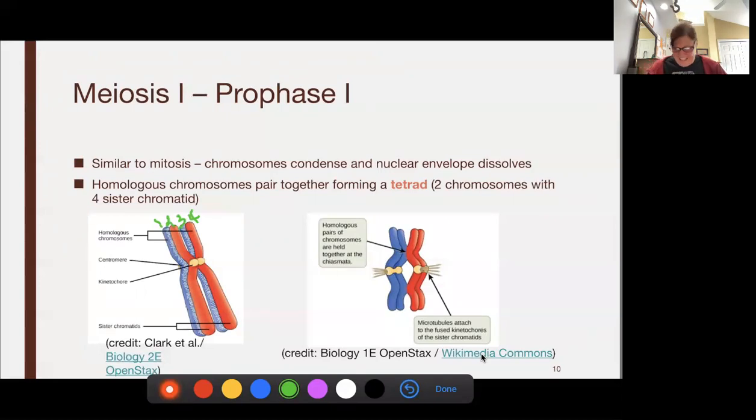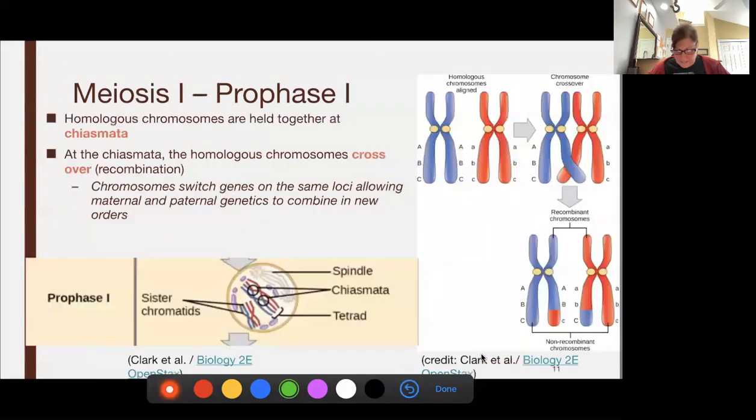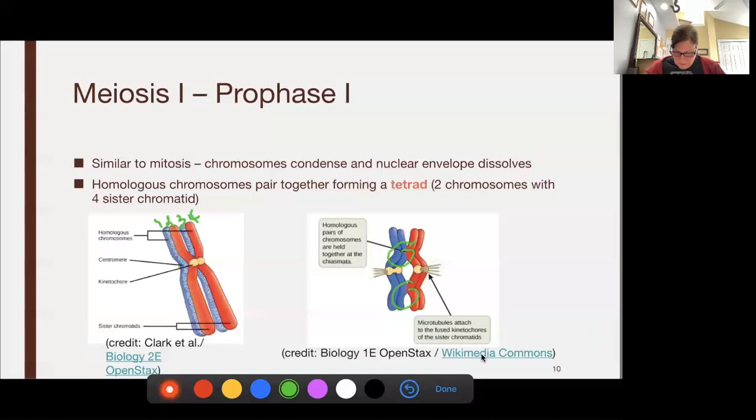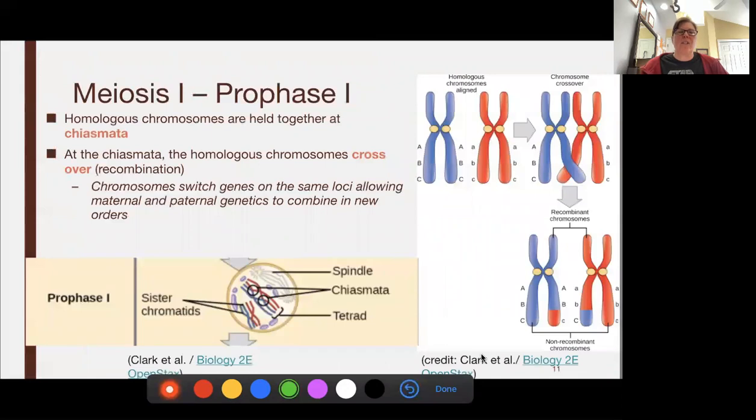Now, what may happen is these homologous chromosomes may get a little too close. And so we could have what's called a crossing over. A crossing over event is one way of getting genetic variation. And we have what is called a chiasmata. Like in this picture here, that would be our chiasmata here and here where they're held together. And so at that chiasmata, we may have a crossing over.